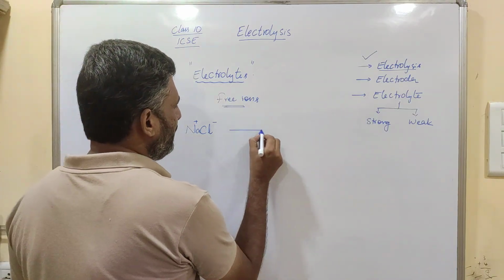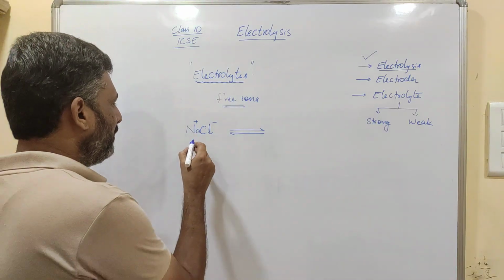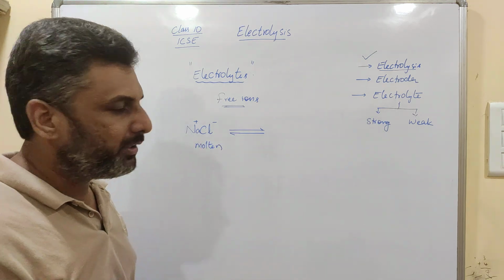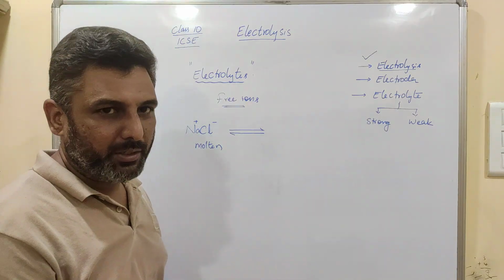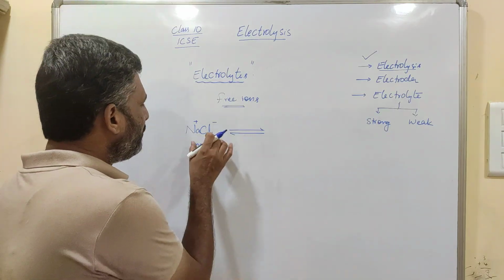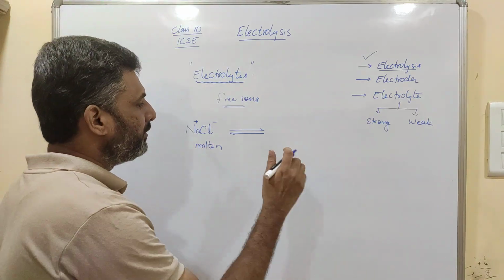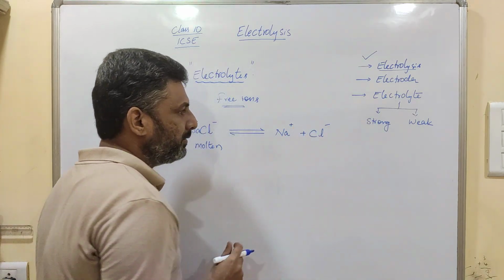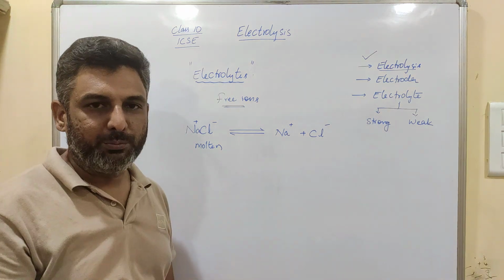So when you take these compounds in aqueous solution or molten state, let's say I am taking sodium chloride in molten state, that means you are heating the sodium chloride up to its melting point, around 800 to 900 degrees Celsius. Then the sodium chloride, which has ions tightly packed, will have those ions separated, Na plus and Cl minus, and it becomes liquid and the particles are free to move.